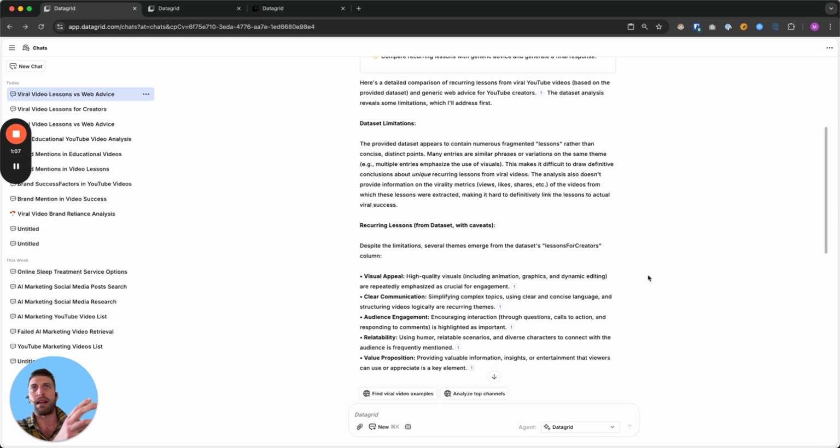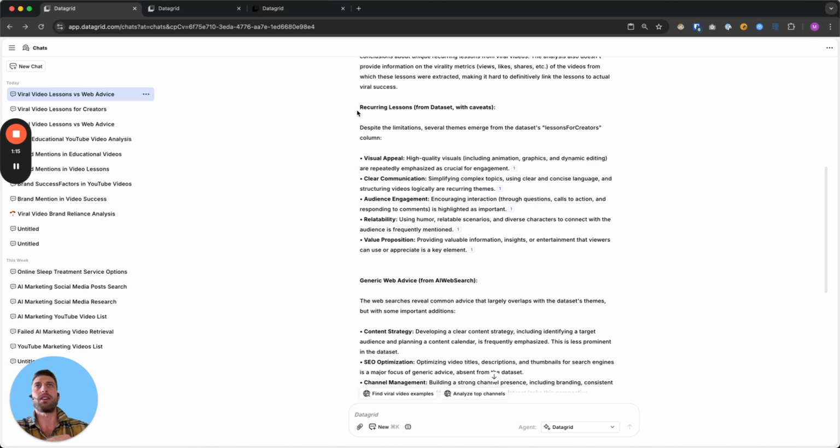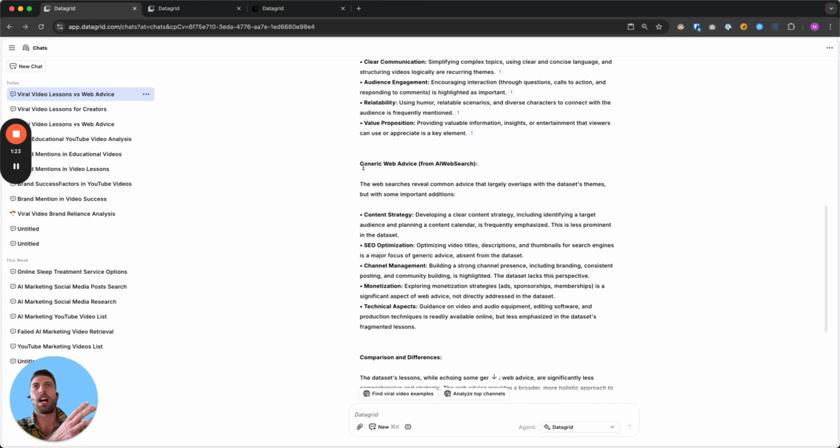I'm not just saying that because I'm biased. It correctly recognized that there were some limitations to the data set, but it still did its best to pull some insights out from those lessons. And then it did a good job of comparing that with advice pulled from the web.